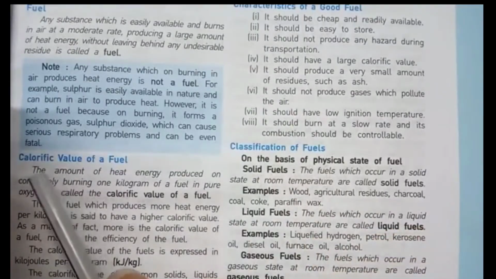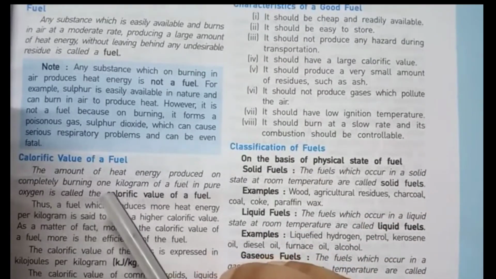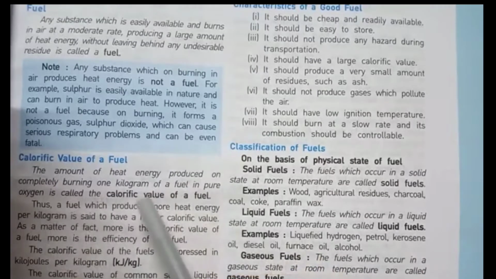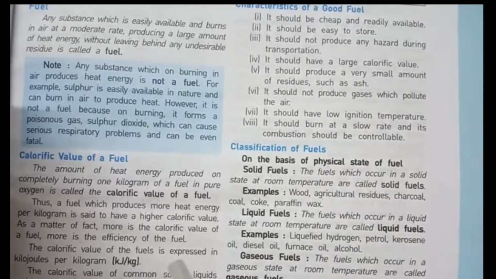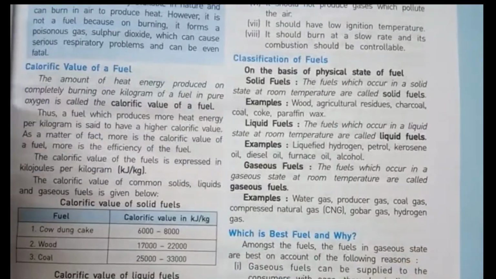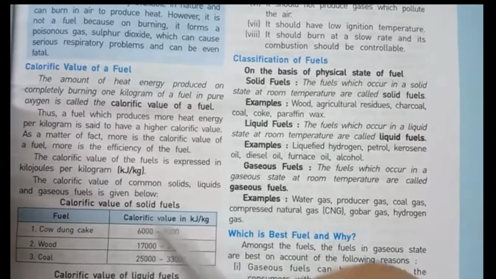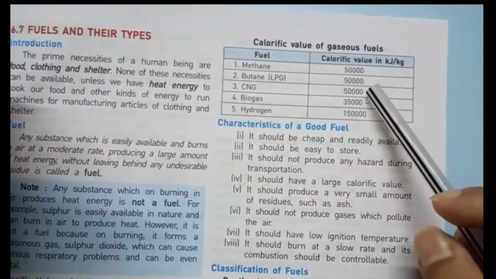Next part, calorific value of a fuel. The amount of heat energy produced on completely burning 1 kilogram of a fuel in pure oxygen is called the calorific value of a fuel. The calorific value of a fuel is expressed in kilojoules per kilogram. The symbol is kJ per kg. Here is a chart given of the fuels along with their calorific values. Students, you have to observe this carefully. One more chart is also given here. You have to observe this carefully.